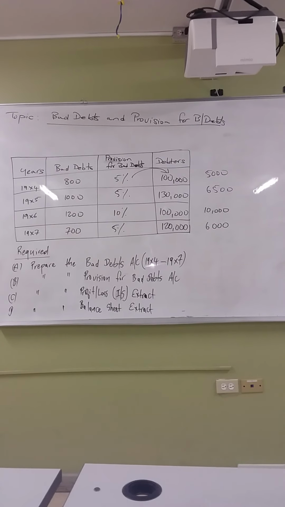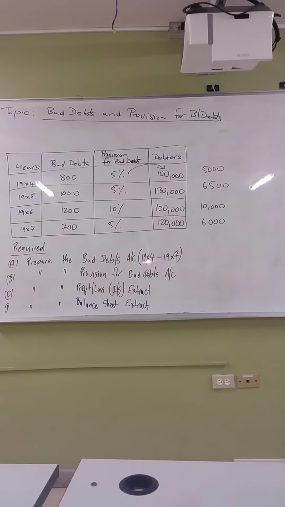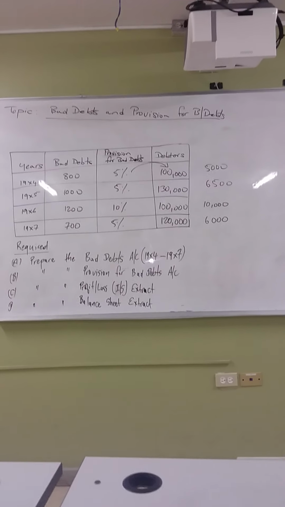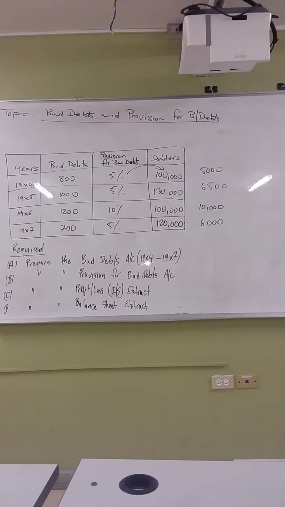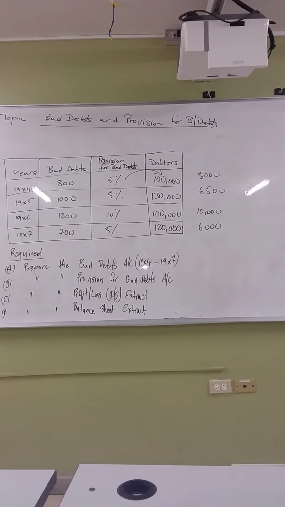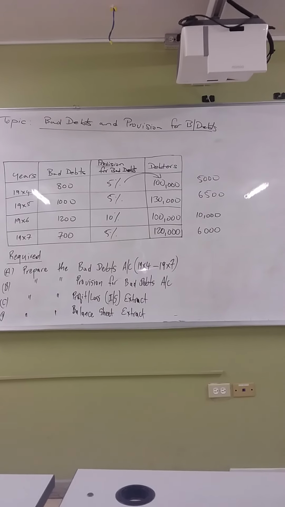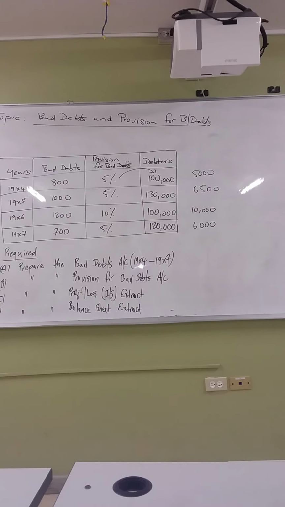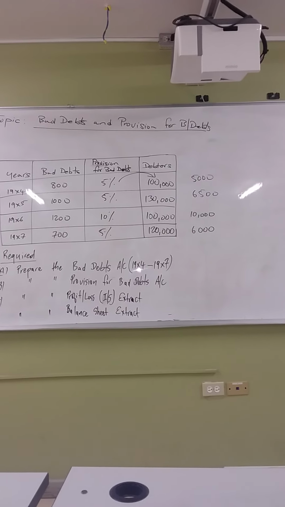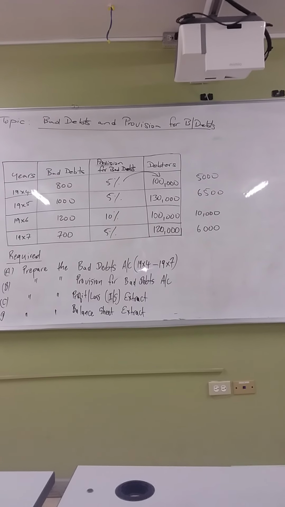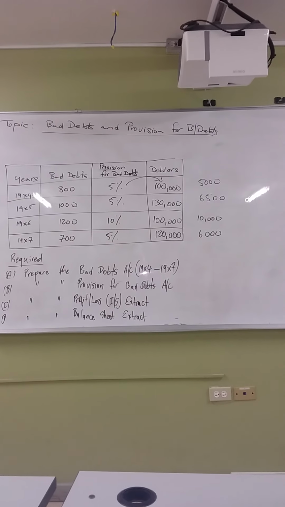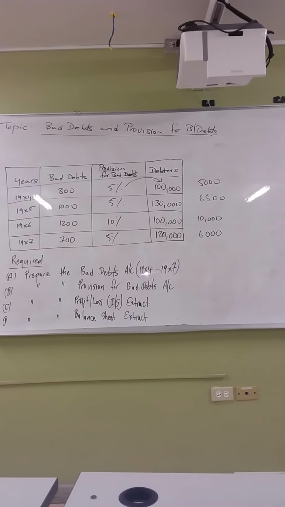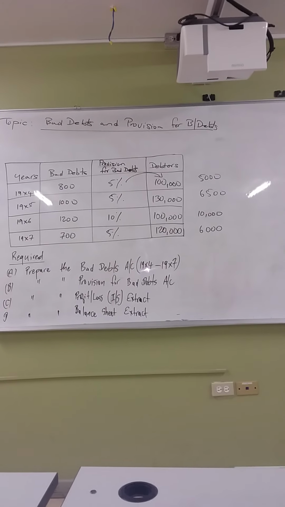For 1996, right? The percentage wise, your provision for bad debts has increased by what? 10%. And your debtors for the year 1996 was what? 100,000. Now when you find 10% of 100,000, that is 10 over 100 multiplied by 100,000, that gives you what? 10,000. Right? That gives you 10,000.